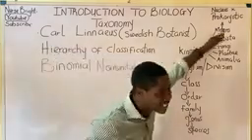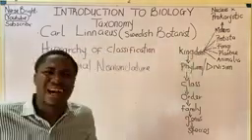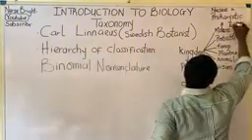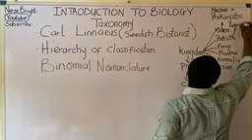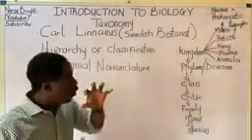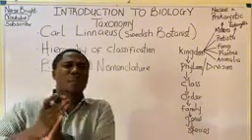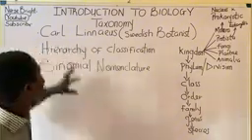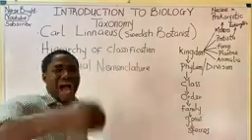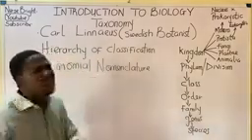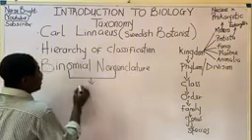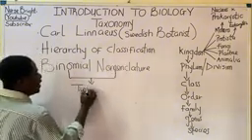Like for Protista, they have their own characteristics. Organisms here are not prokaryotic, but rather they are eukaryotic. Do you understand? So we have to then understand each of the groups. But, you know, I'm going to talk about them in subsequent videos. I'm just telling you that this man called Carl Linnaeus brought about this method of classification and also brought about binomial nomenclature. Binomial nomenclature has to do with the act of giving an organism 2 names.